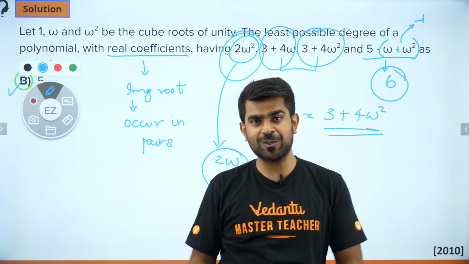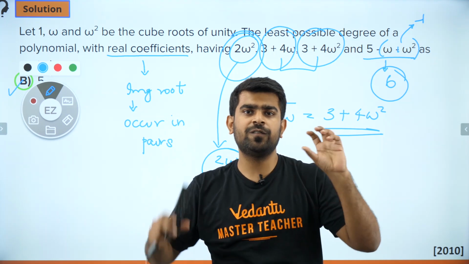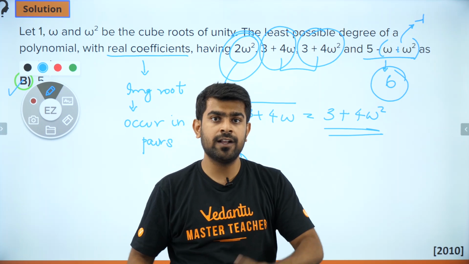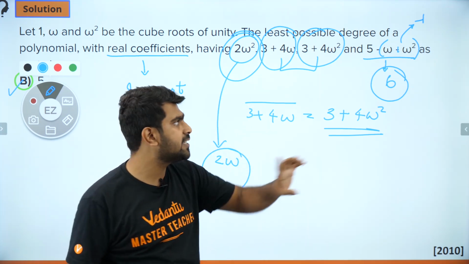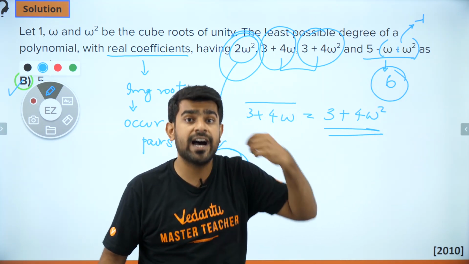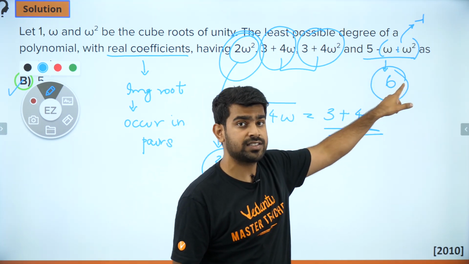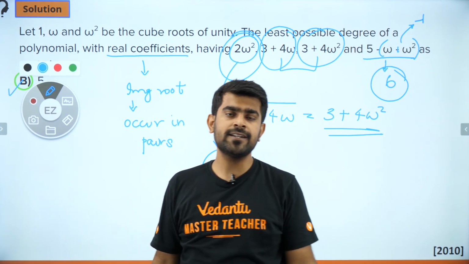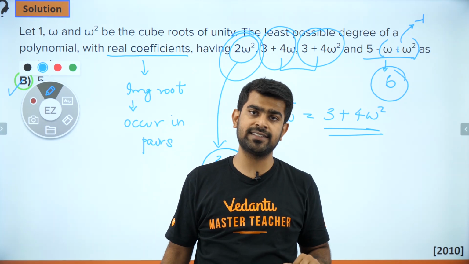Clear? Very good question. Simple concept, very basic stuff which you learnt in your lower classes. They are just testing you on that. The only good part over here is this, you should observe, it is turning out to be a real number. If you are in a hurry and if you find the conjugate of this, you might end up with 6, which is also given as an option. So be very careful while doing it in exams, guys.